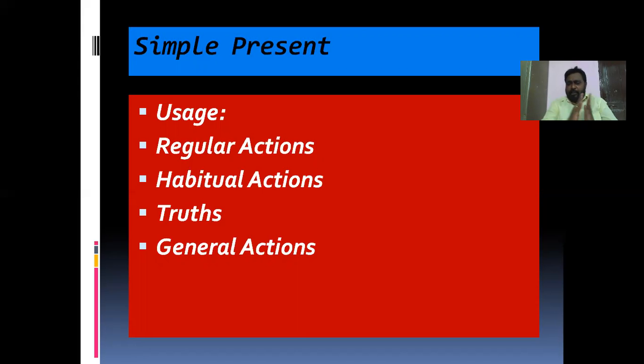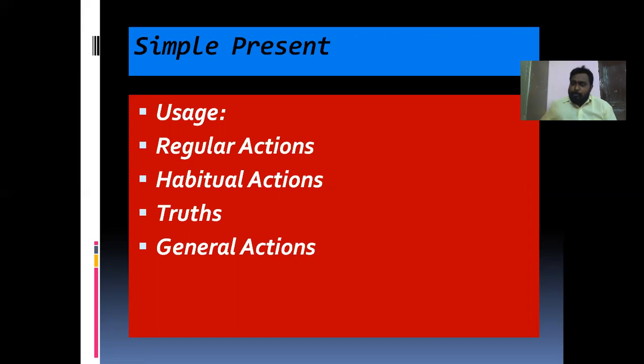Generally, we say regular action with regular intervals. Generally, we are under the impression that the regular action should come every day. It will not work that way. The gap between the action which was done previously, the action done today, and the action which will be done in the future, equal gaps should be there between the actions of past, present, and future. When there are equal gaps between these past, present, and future actions, this is called regular action with regular interval.